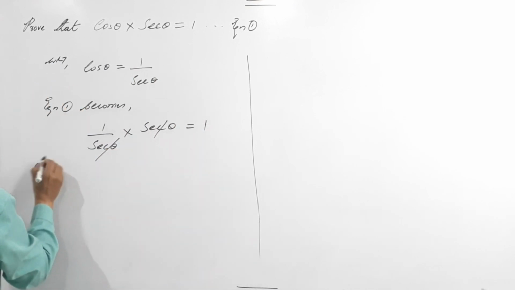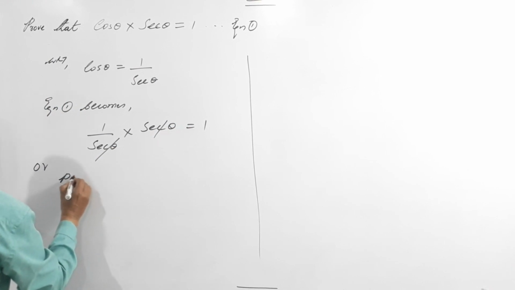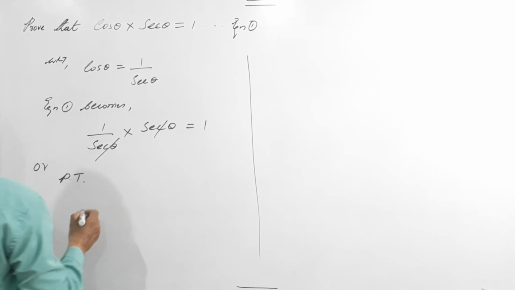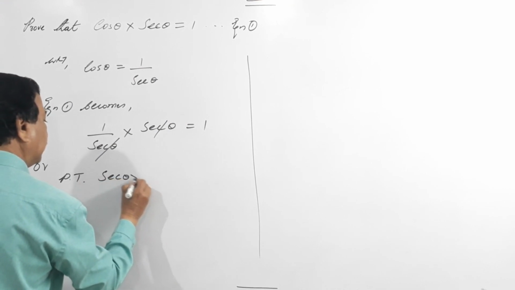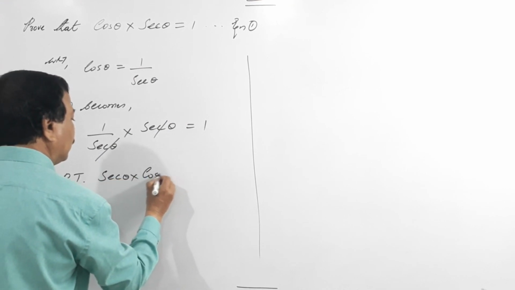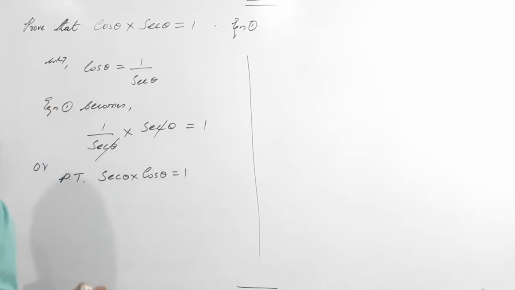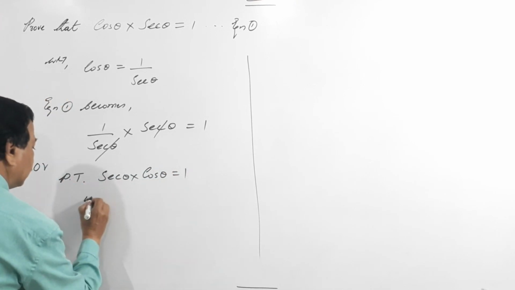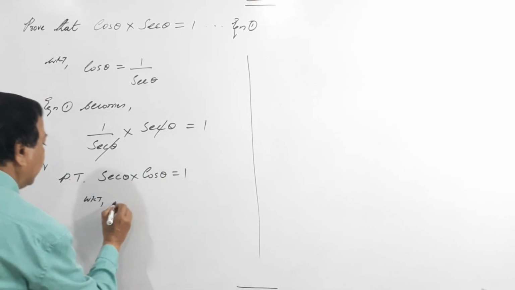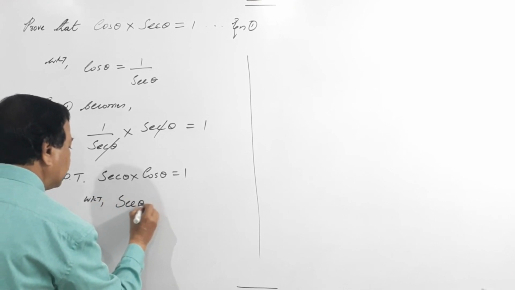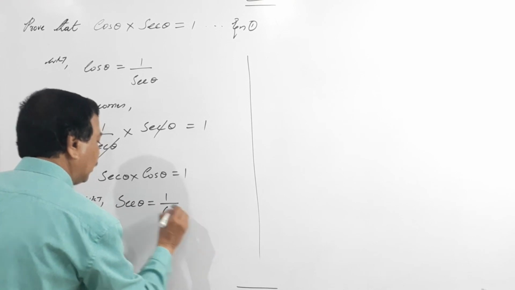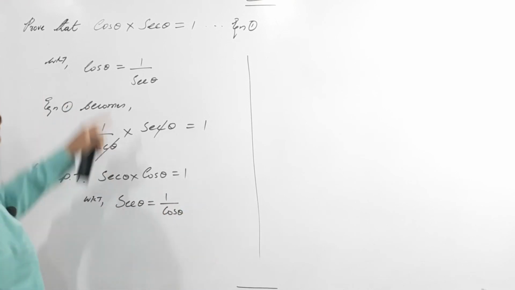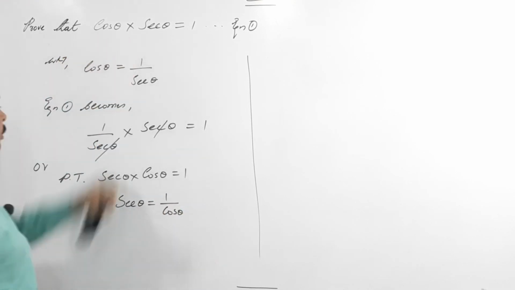Or sometimes, prove that secant theta into cos theta equals 1. We know that secant theta equals 1 by cos theta. So instead of secant I will put 1 by cos.